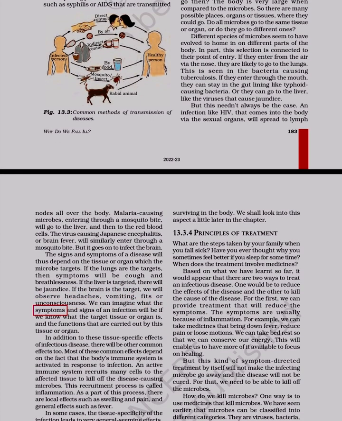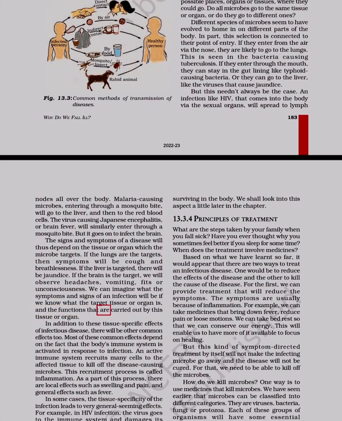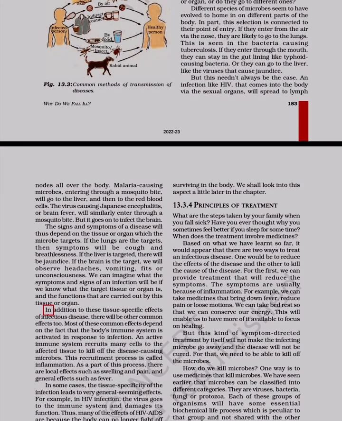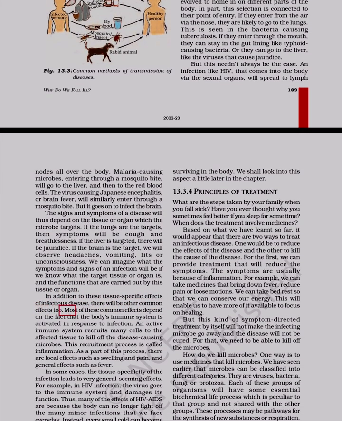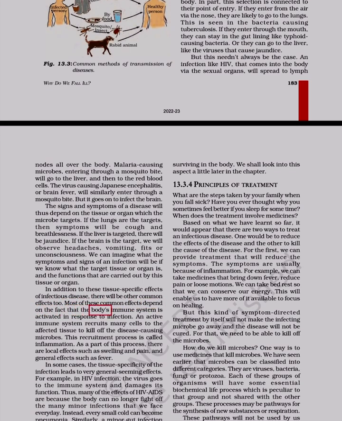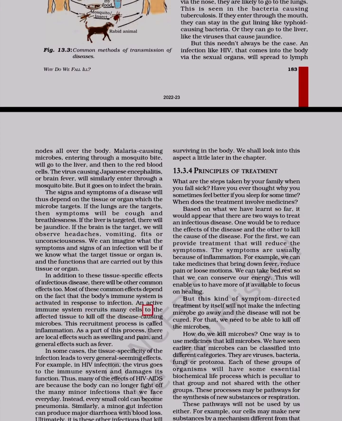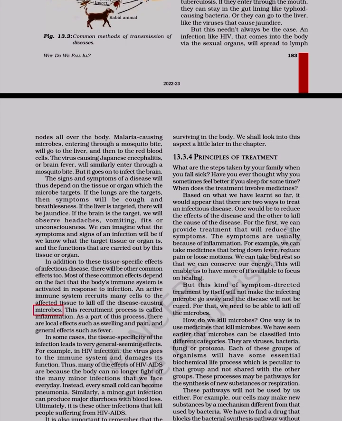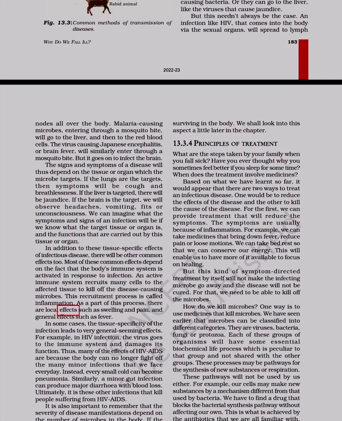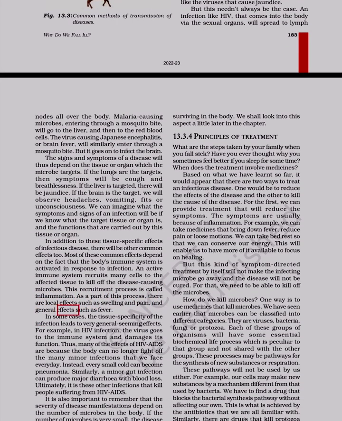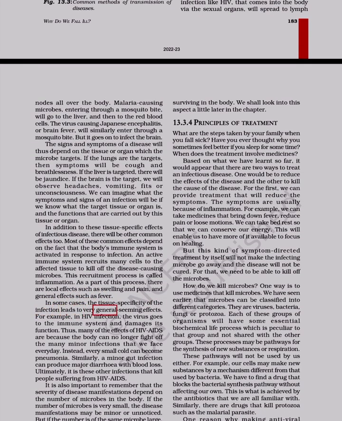We can imagine what the symptoms and signs of an infection will be if we know what the target tissue or organ is, and the functions that are carried out by this tissue or organ. In addition to these tissue-specific effects of infectious disease, there will be other common effects too. Most of these common effects depend on the fact that the body's immune system is activated in response to infection. An active immune system recruits many cells to the affected tissue to kill off the disease-causing microbes. This recruitment process is called inflammation. As a part of this process, there are local effects such as swelling and pain, and general effects such as fever. In some cases, the tissue specificity of the infection leads to very general-seeming effects.